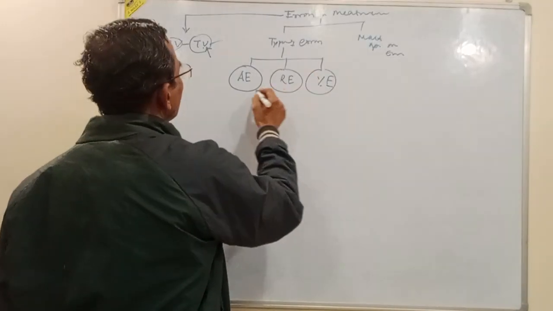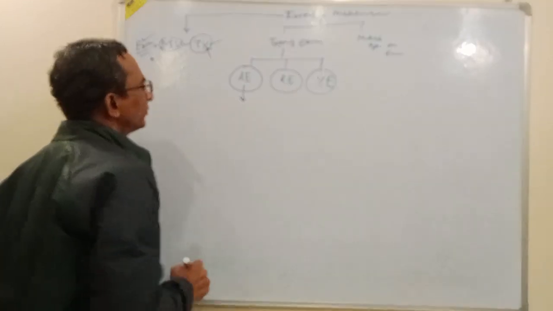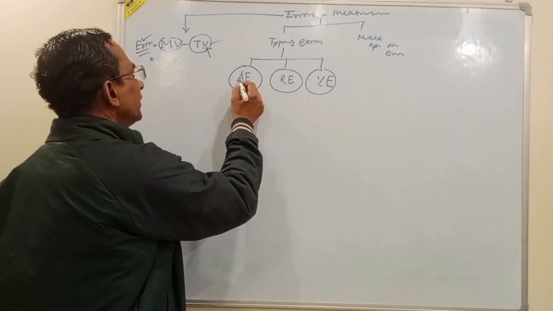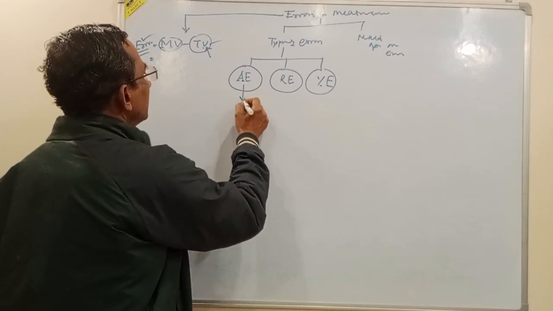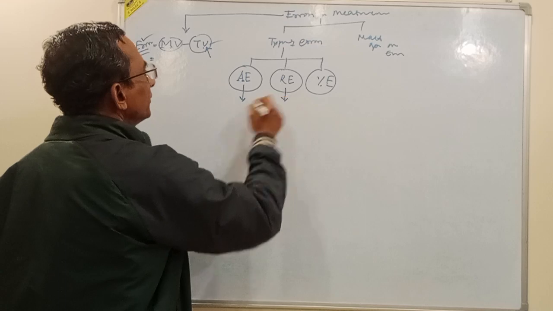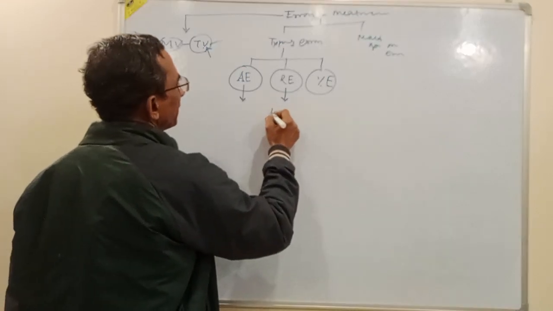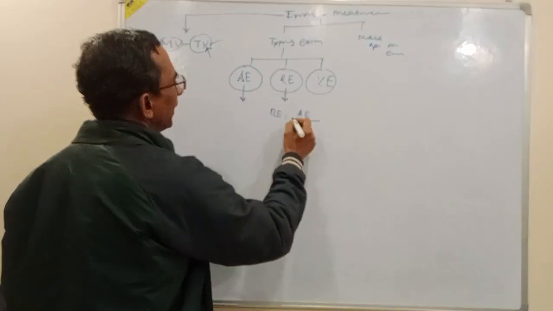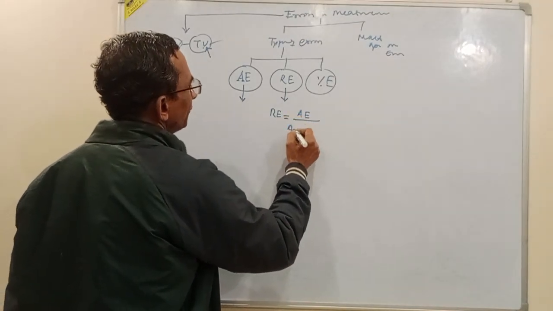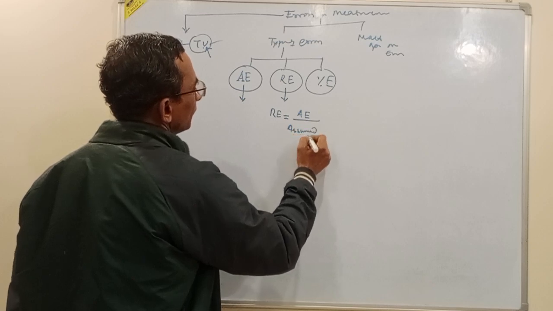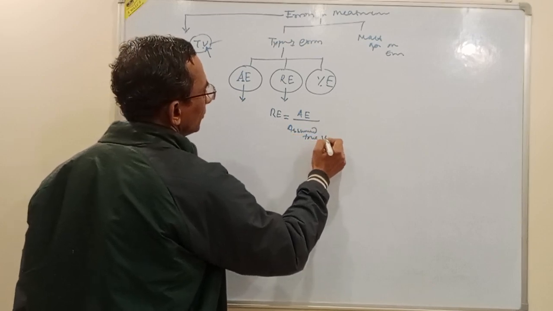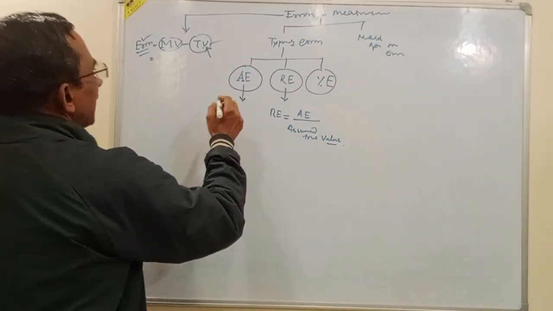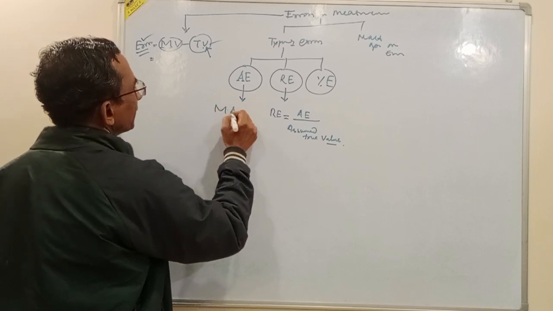Error can be expressed in different ways. It may be absolute error, or it may be relative error. Relative error is nothing but absolute error divided by the assumed true value. This absolute error is nothing but the mean absolute error.